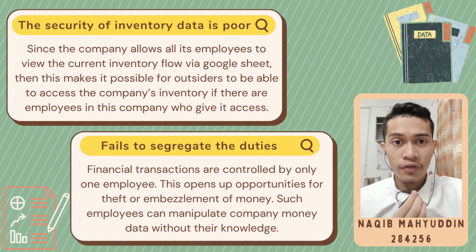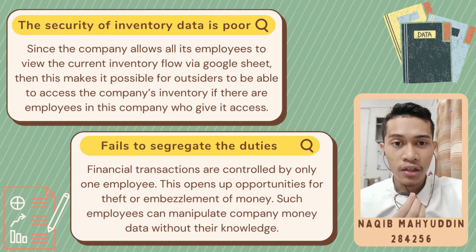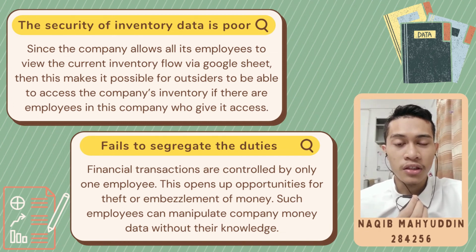Next, the security of inventory data is vulnerable. IBA allows everyone to view the data contained in the Google Sheet live. The procedure used by IBA, which gives all its employees access to the Google Sheet to observe inventory flow, can be a weak spot in a company's internal control. This can cause outsiders to also be able to find out the company's inventory data if insiders give access to it.